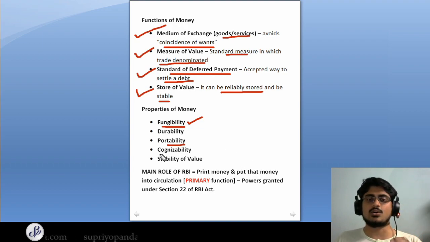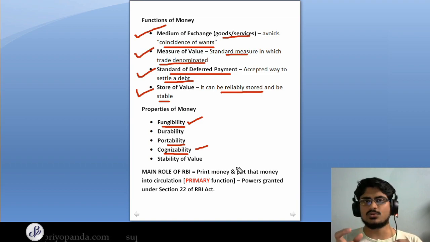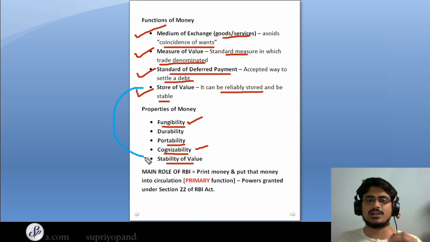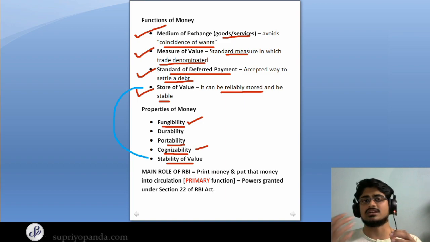Another thing is cognizability. What is cognizability? It is the aspect that you can easily identify money. Money is something that stands out and you can easily identify it with your own eyes. It has to be something that stands out so that I can easily recognize it as money. This is very important. And the final thing is the stability of value. You can tie this up with the store of value as well. Money needs to be stable. It cannot have its value changing a lot. So stability is also another property of money.